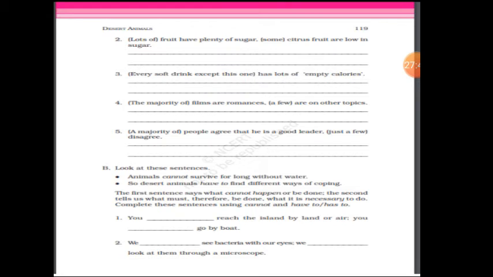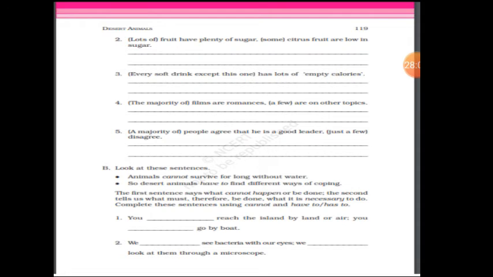Now he cannot. Now I am talking about one single person, children. He cannot have a new bicycle. He has to. Okay, since I have used he here, I have to use has to. Old people often cannot hear very well. They have to use a hearing aid. Again, old people. Okay, I am talking about many old people. So that is the reason I have used have to.